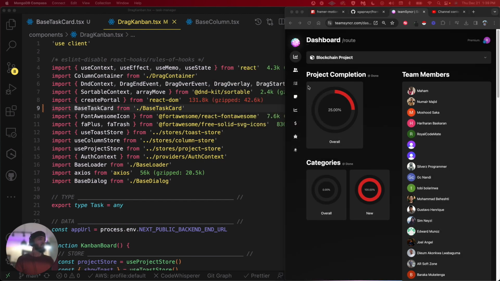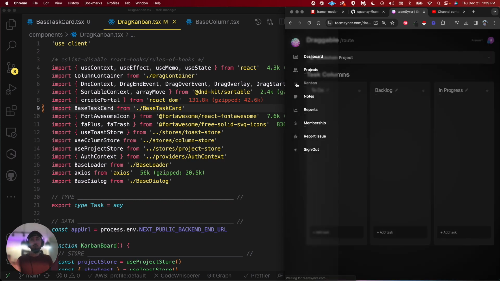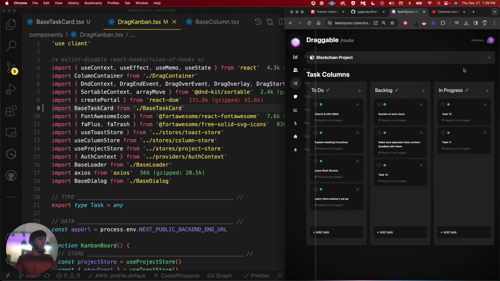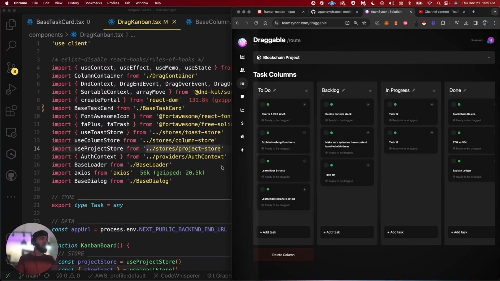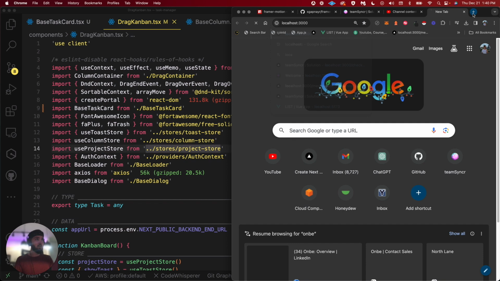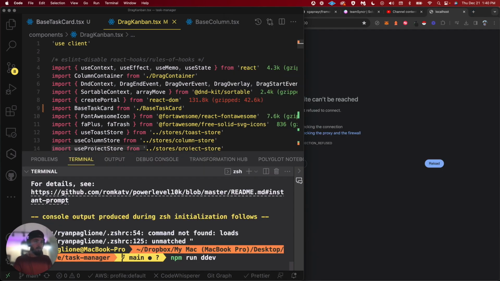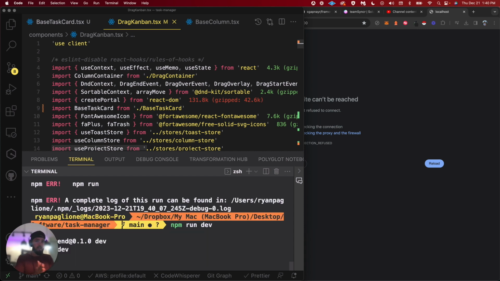All right, so today, let's keep it short and sweet. Let's keep it simple. So I just want to edit the task card just a little bit. The task card is just going to be this guy. I was working on a task modal, so I can click on the task and then I should see the modal pop up. Oh, this is the live version. Let me go to localhost real quick. Okay, boom, let's run dev. npm run dev.